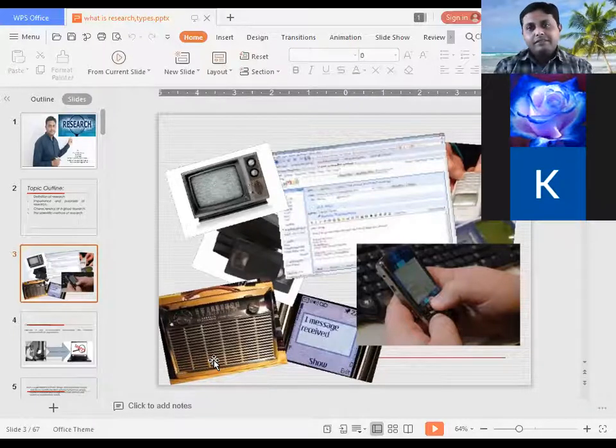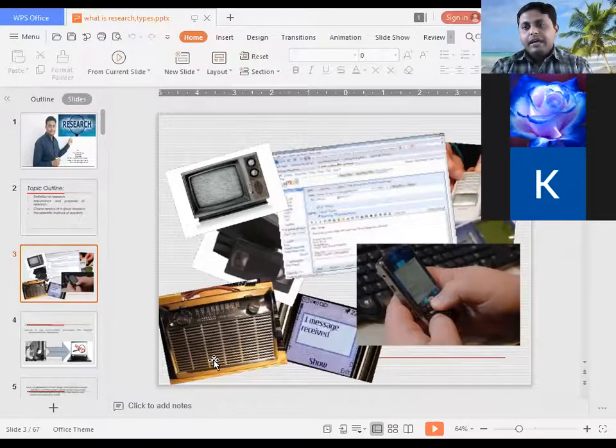Are we using the same gadgets or the latest one? Latest. Right. On the screen, two mobile phones are there and they are just using buttons, right? And the mobile phones we are using now are buttonless. They are touch phones, right?